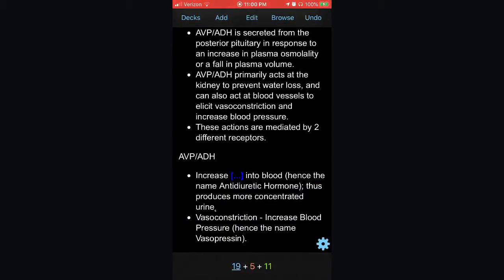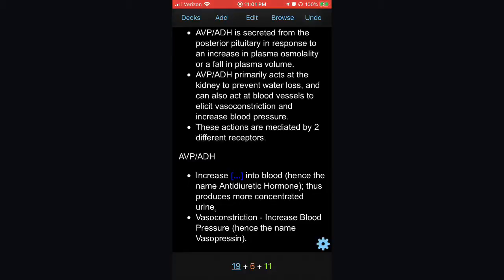An increase in AVP or ADH produces more concentrated urine. It increases the reuptake of sodium ions, I guess, in the ascending loop. Vasoconstriction, increased blood pressure.